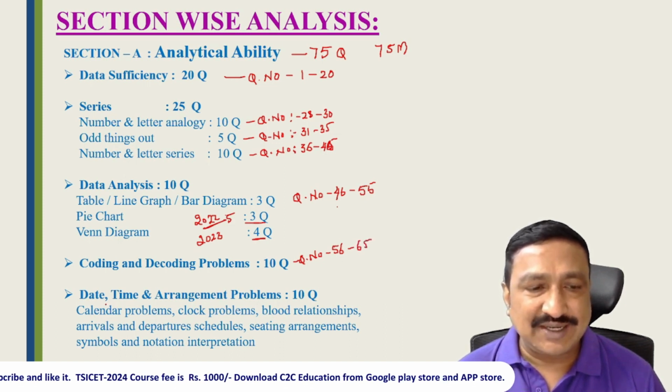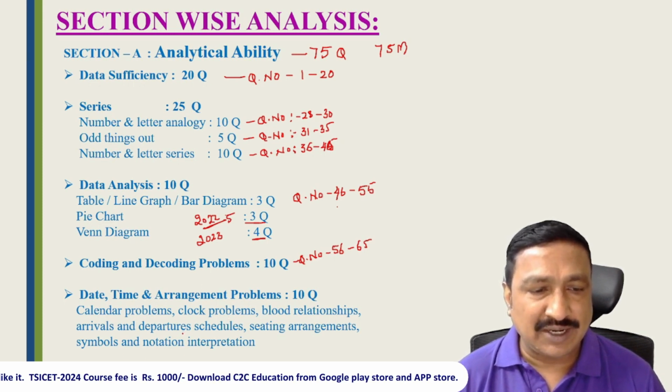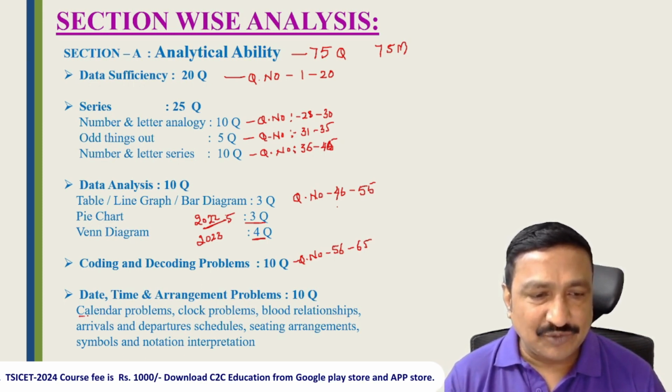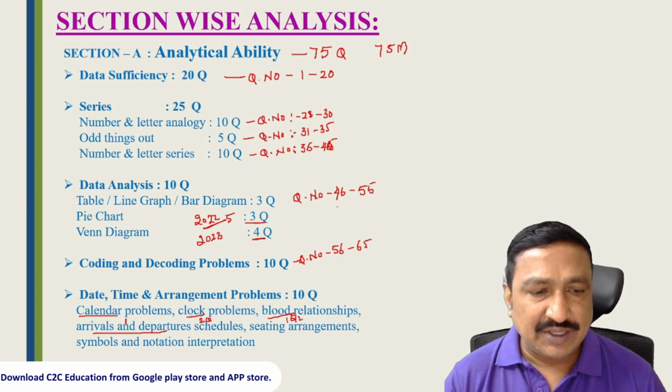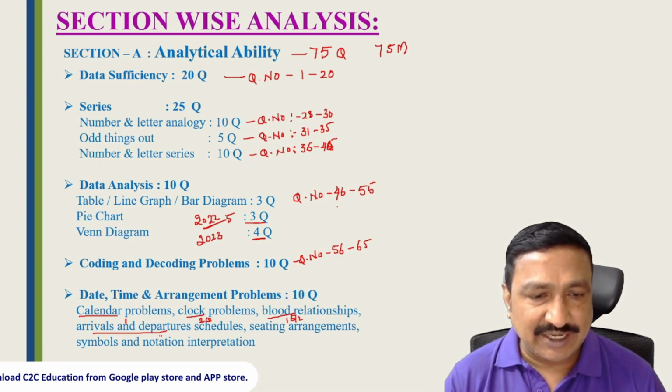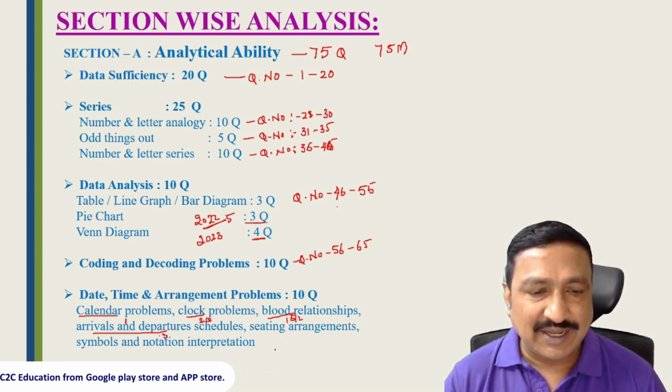And the last one is date, time and arrangement. This is the combination of all the concepts. Calendar, they are asking 1 question, clocks 2 questions, blood relations 1 question, and arrival and departures 2 questions. Here 1 or 2 questions. Arrival departure, they can ask 3 questions, and symbols and arrangements they can ask 3 questions. But sitting arrangement, they are asking 1 question.